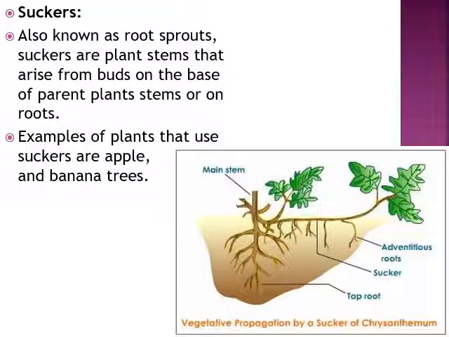Now here are suckers, which are also known as root sprouts. They are plant stems that arise from the base of the main stem, and on going to the base of the plant, they start developing stems or adventitious roots, and these adventitious roots later develop into new plants. The most common example of suckers is mint, and I have mentioned here the vegetative propagation by sucker of chrysanthemum. Apple and banana trees are also examples of this kind of vegetative propagation by suckers.